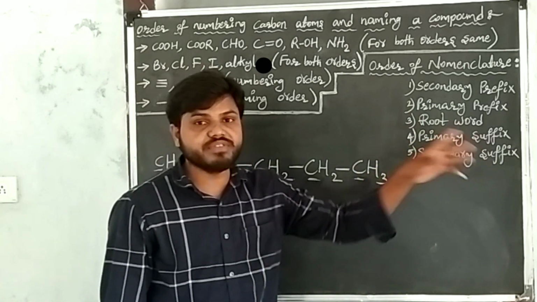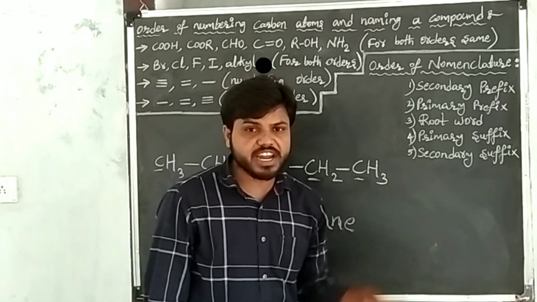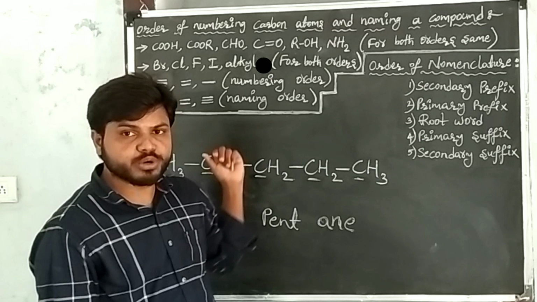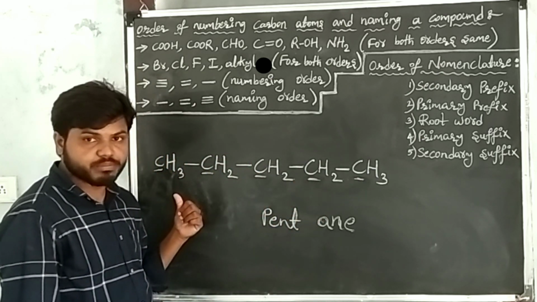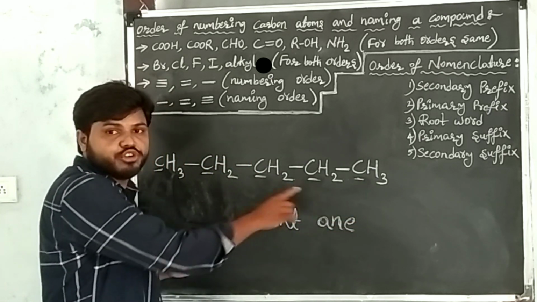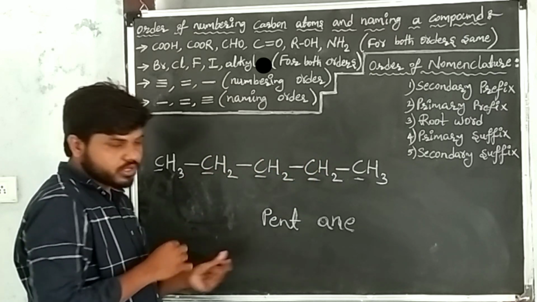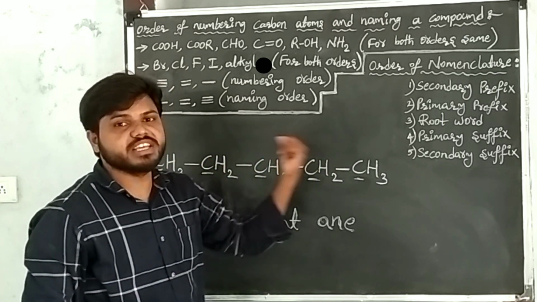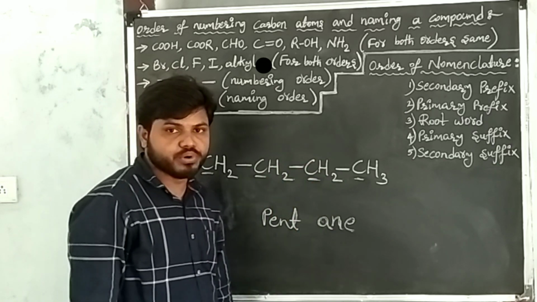After writing the primary suffix of single bond, go to the secondary suffix. Secondary suffixes are functional groups. Functional groups are not present in the given carbon compound. So this is our required IUPAC name of the given carbon compound, that is pentane. Pentane is the IUPAC name of the given carbon compound.